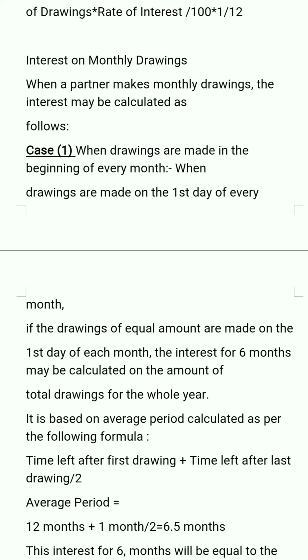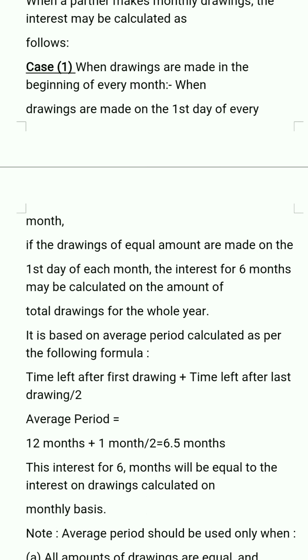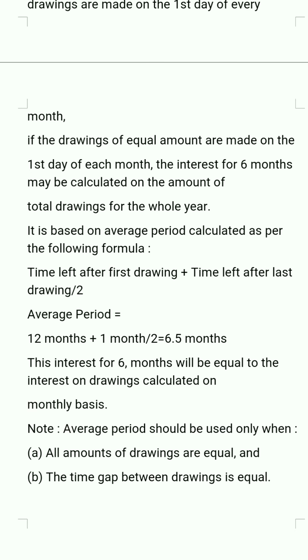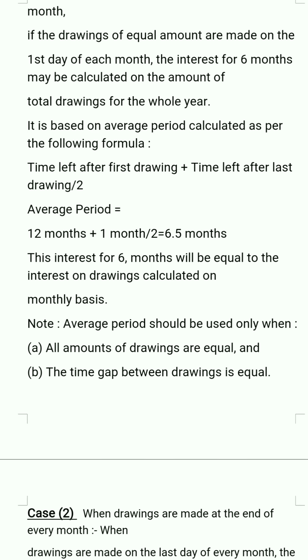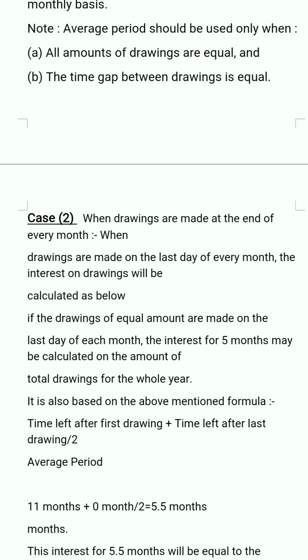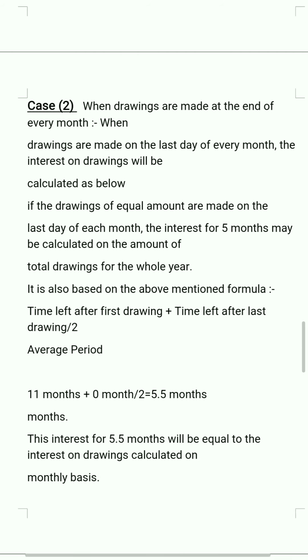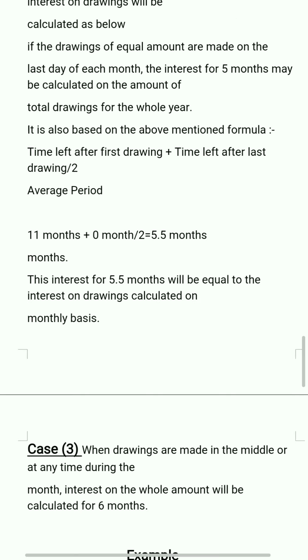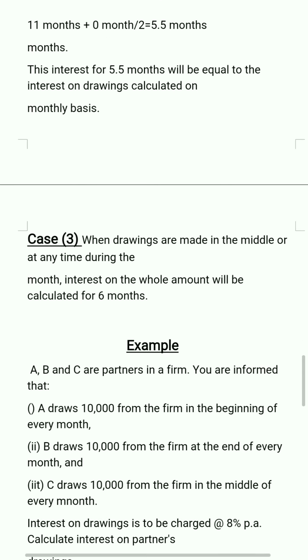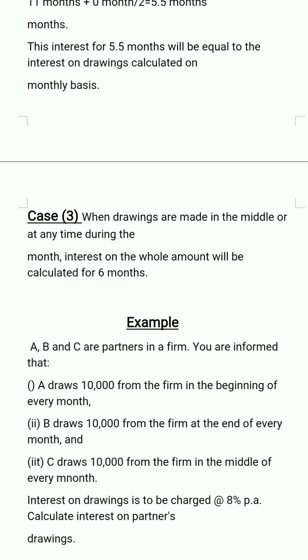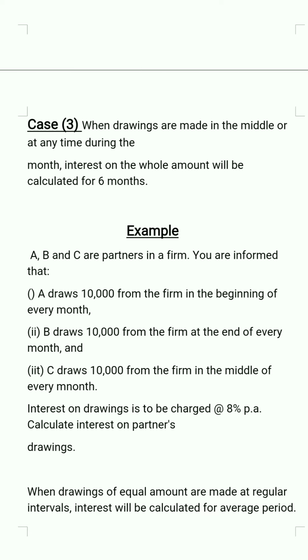First case, when the drawings are made in the beginning of each month, the formula is 6.5 months. If drawings are made at the end of each month, the formula is 5.5 months, that is, total drawings are to be multiplied with 5.5 months. And if drawings are made in the middle of each month, then the formula is total drawings multiplied with 6 months along with the rate of interest.